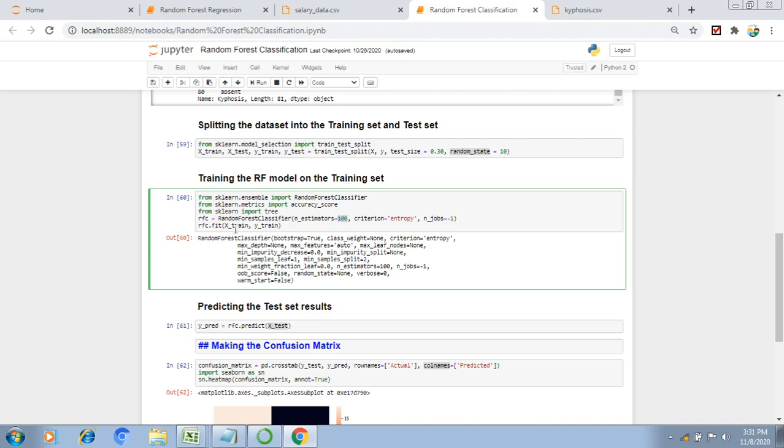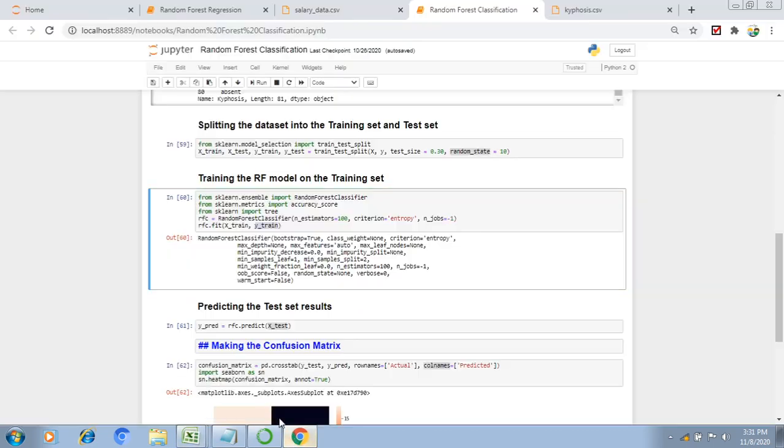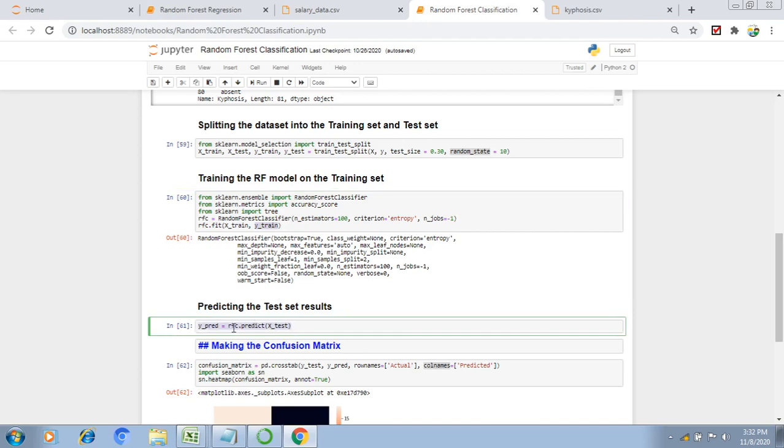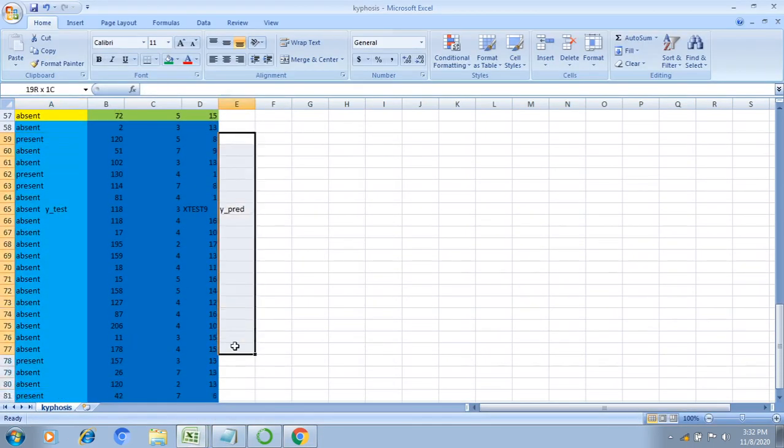Similarly, if I want to train my model, I need to pass x train and y train. Okay, my model training is done. This is my object dot fit method, where I'm passing x train and y train. Similarly, if I want to test my model, I'm passing x test to my object dot predict method. If I pass my x test, I will get the y prediction. Then we can calculate the accuracy between these two.